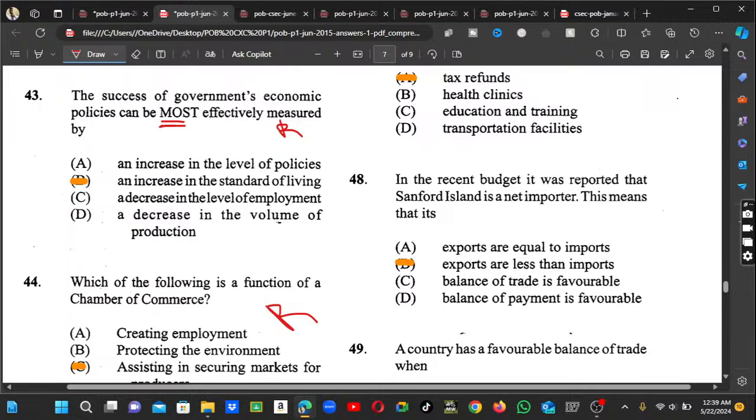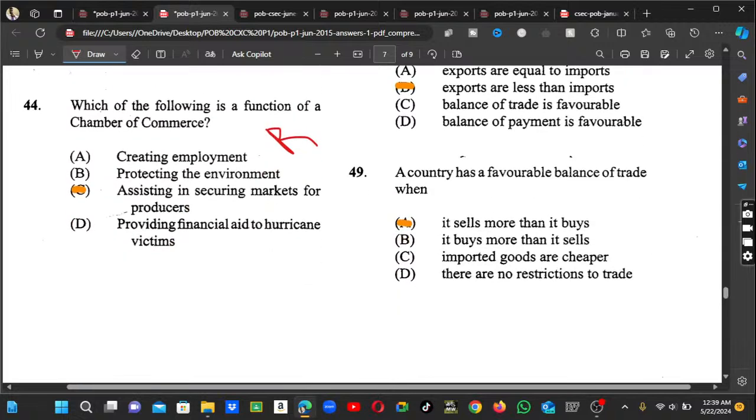Guys, need to pay attention to this one. This one will be slightly new. Anything that's slightly new, I put N, and anything that's been repeated, I put R, guys. So just pay attention. We are seeing that a country has a favorable balance of trade when it sells more than it buys. Alright, good.